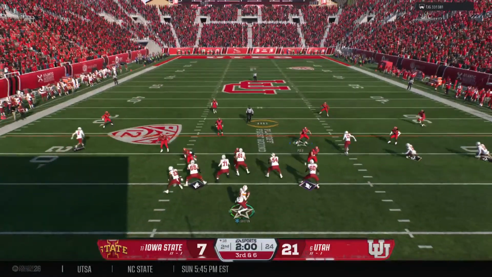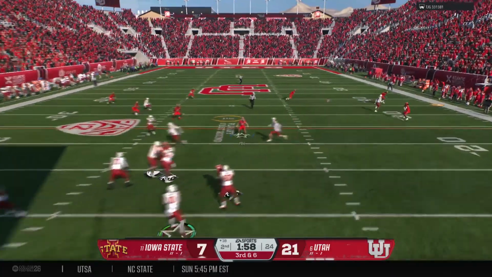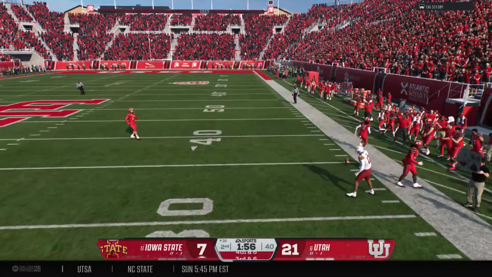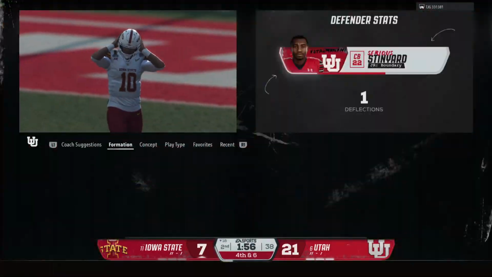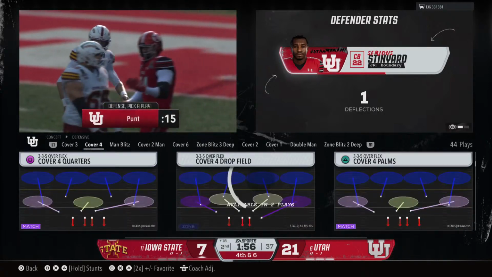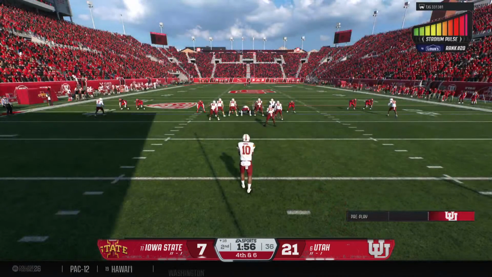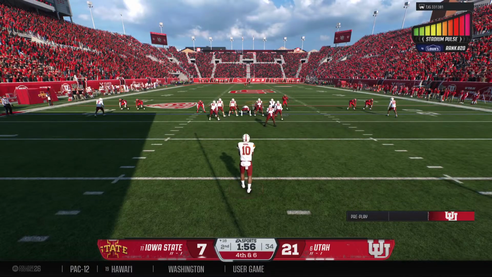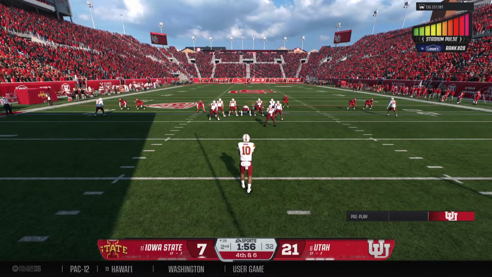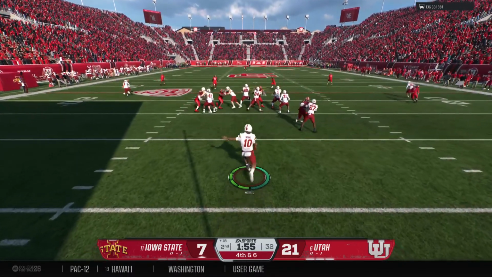Dropping back, looking to throw for the first down. Looking for his big tight end. The pass knocked down by the defense. Incomplete. Boy, these defensive backs are completely locked in. Third down, the defense stays disciplined in zone coverage and knocks that one down. The Cyclones bring their punt team onto the field.